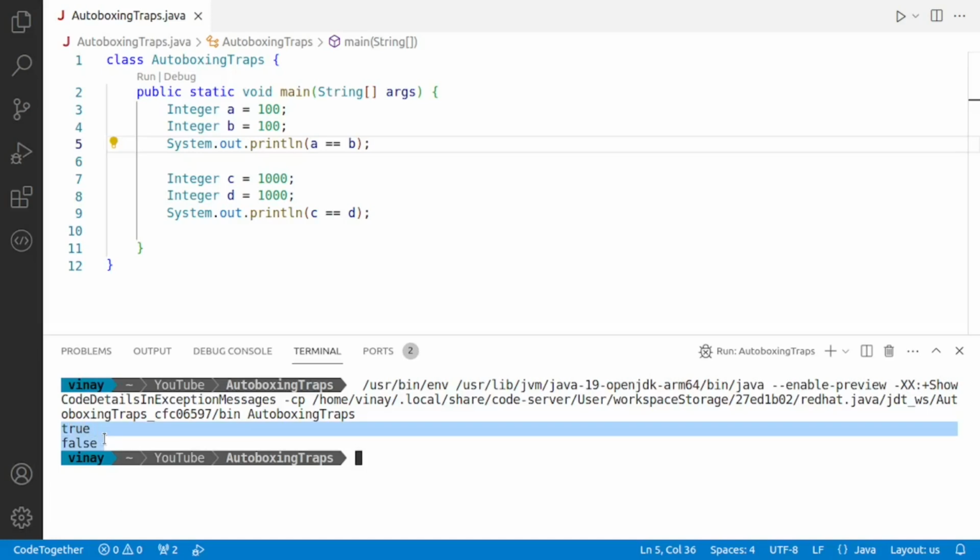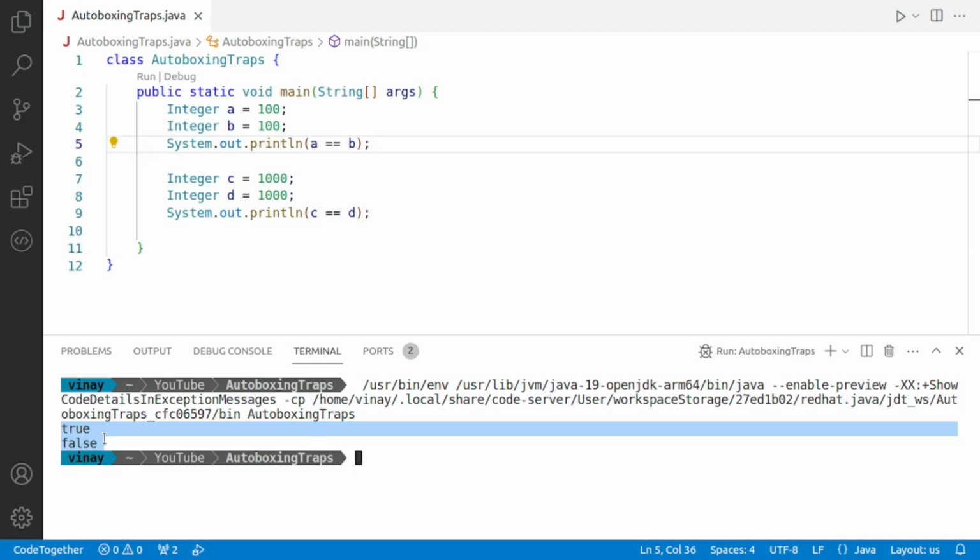This peculiar behavior is due to how Java handles Integer objects and a concept called caching. Java does a bit of magic in the background with integer values between -128 and +127. When we assign an integer value within this range to an Integer object, Java uses the same object from a cache of Integer objects.